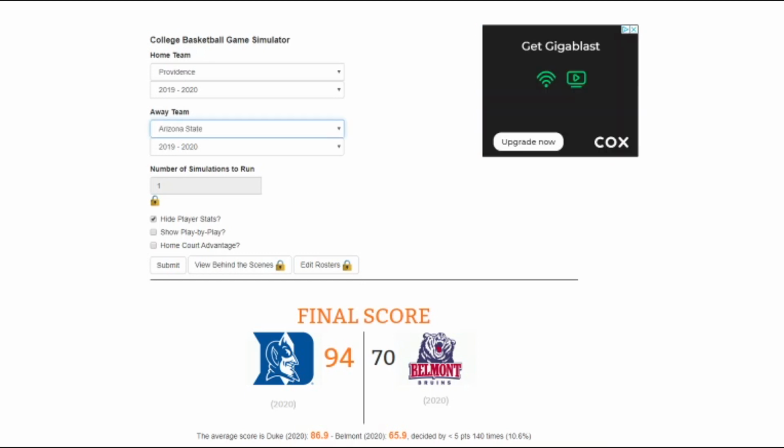Now up next, we have kind of a weird matchup. We have Providence and Arizona State. I didn't hear much about Providence this year. And Arizona State, I think they started getting hot come their conference tournament a couple games before it began. And yeah, so I guess I'm going to go Arizona State because I do not know much about them. I've heard more about Arizona State than I did Providence. So whatever happens, happens. We'll see here in a second.